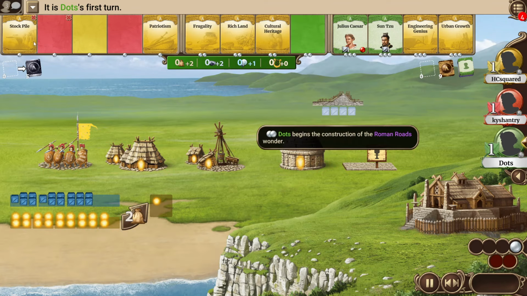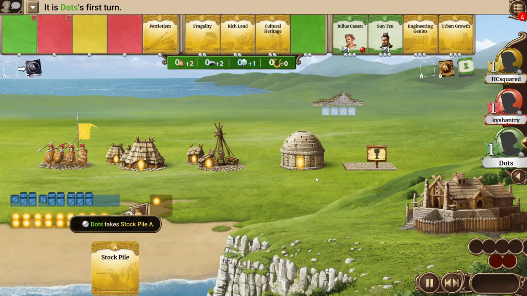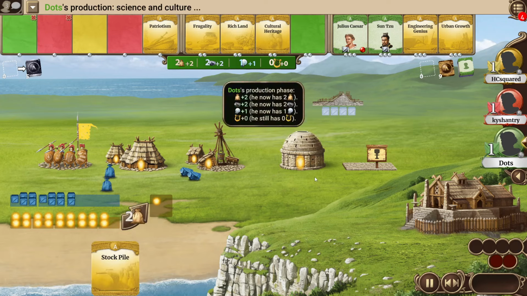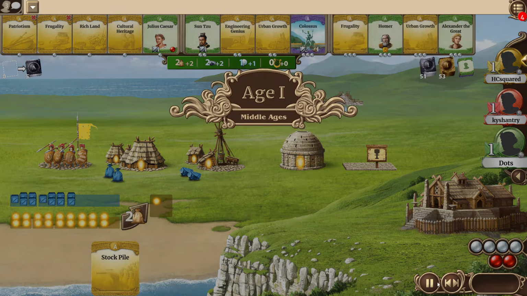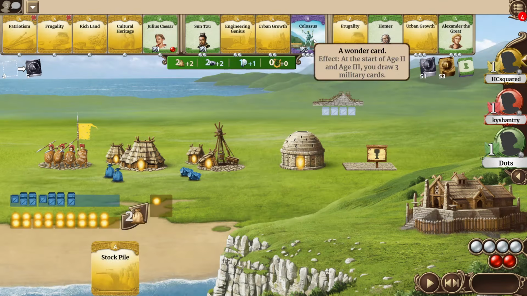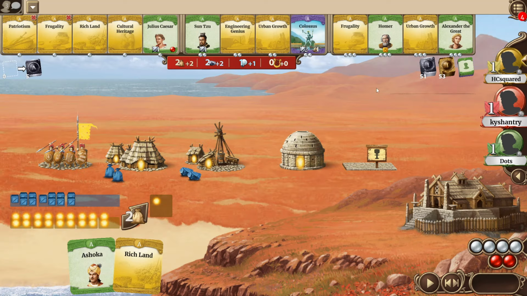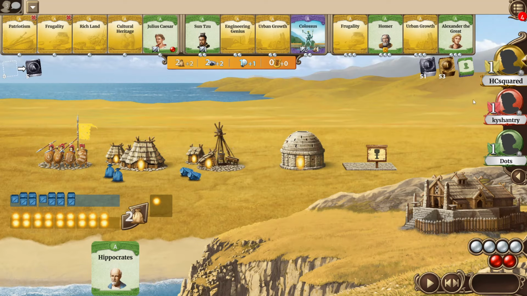Yes, he will go for it, and probably together with the stockpile. Now it's HCsquared's turn. Ooh, and actually only one wonder comes out of the deck. One of the rare situations where, yeah, it's just that there are not enough wonders that every player can take one from HA. So let's see.